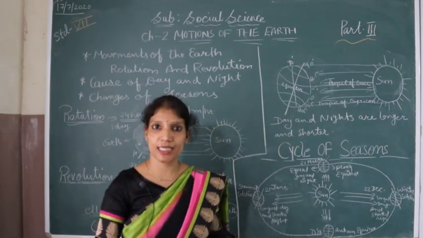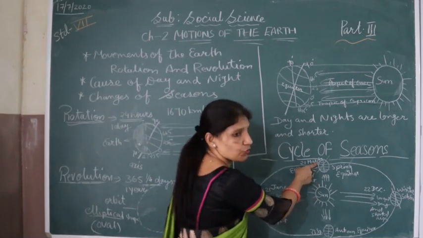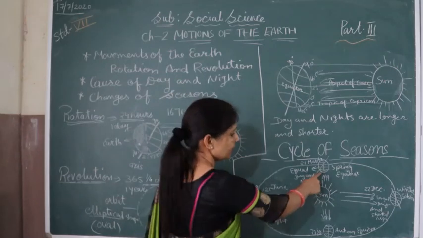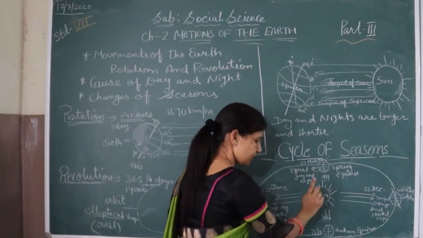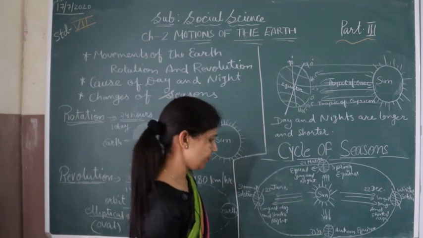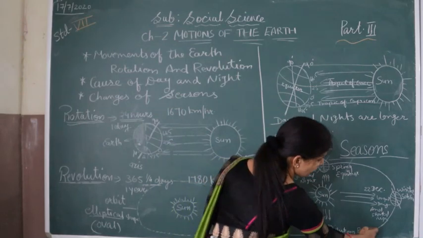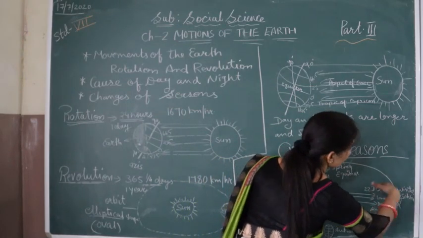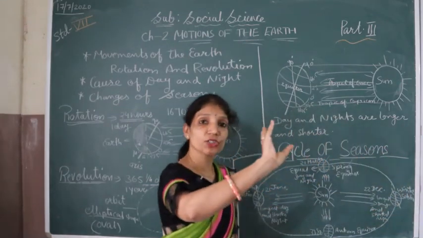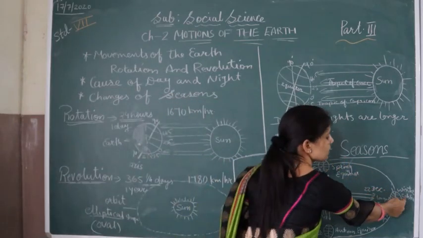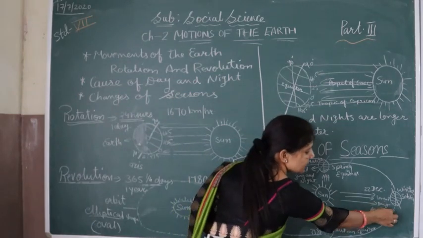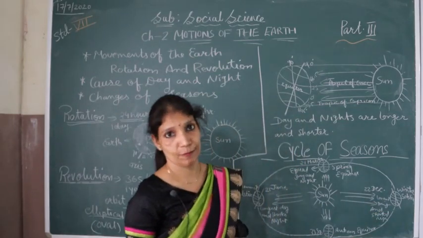The days and the nights are equal in this situation and this situation because they are getting the sun rays straight. So the days are equal on 21st March and equal in the September month, 21st or 23rd September. After that, September, October, November, when we reach the December month, the seasons change. It means the direction of the earth has changed. Now that the direction of the earth has changed, the winter solstice is there, and 22nd December is called the longest night and the shortest day.